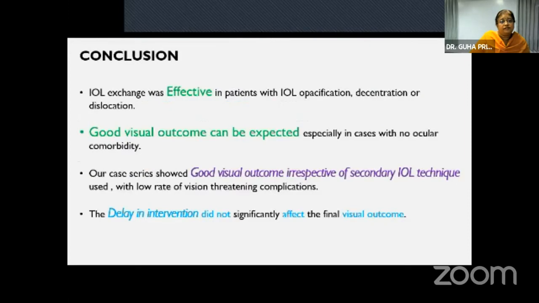In conclusion, IOL exchange was effective in patients with opacification or dislocation, and a good outcome can be expected, especially in cases with no other ocular comorbidity. Our case series showed good outcomes irrespective of the technique, with a low rate of vision-threatening complications, and delay in intervention did not affect the final outcome.